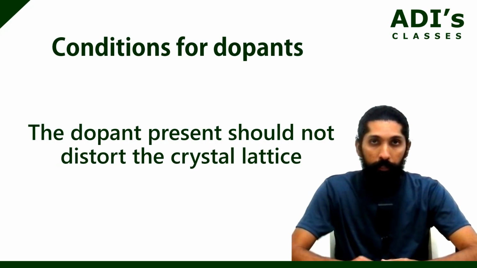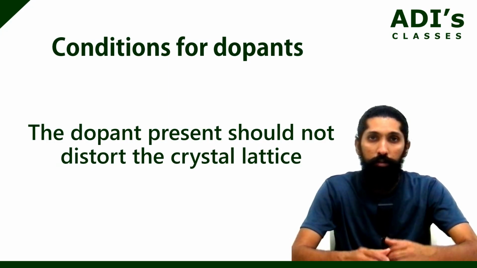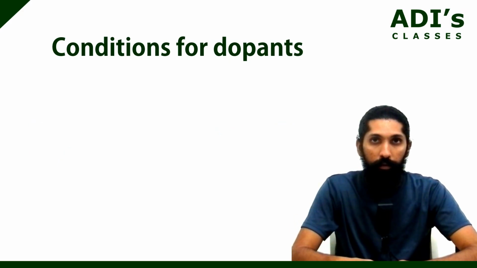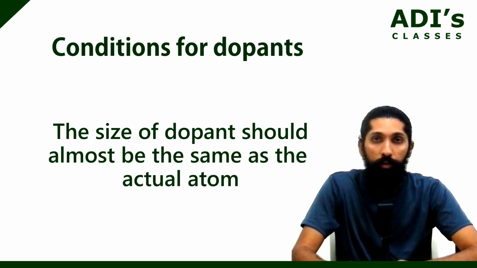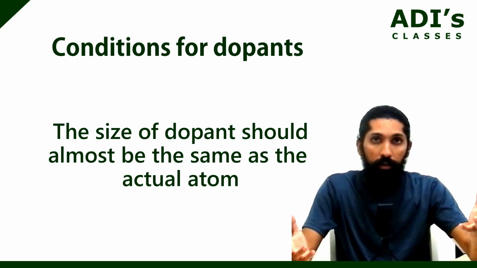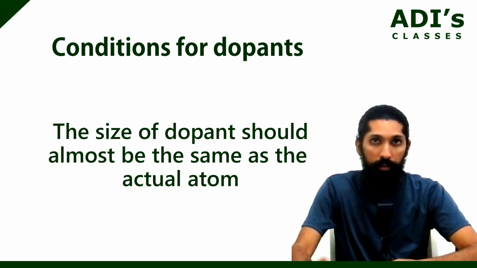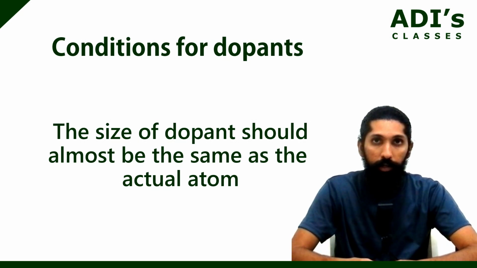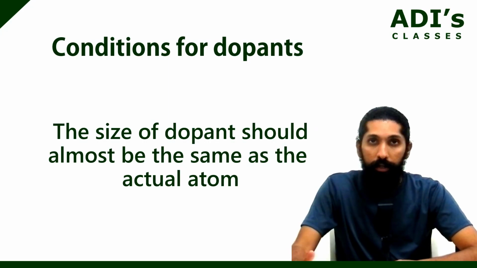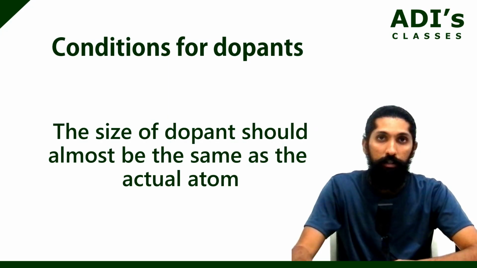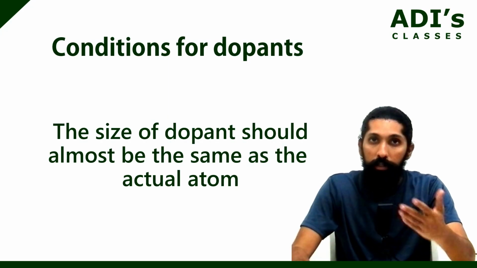The next one is the size of the dopant. It should be similar to the size of the semiconductor atom we have. For a small atom, you cannot add a very large impurity, because then there is going to be distortion in the crystal. That's why we don't add such things. The size should be comparable. The next one is the same as the first point, parts per million, but in terms of percentage: the impurities you add should be very, very less, that is, less than 1%.